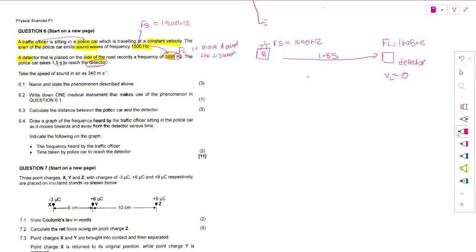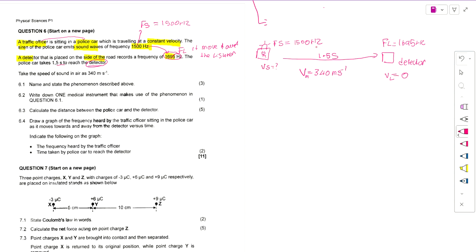And they say that the speed of the medium, the V of the medium, is 340 m/s. And now the V of the source, we don't know it.